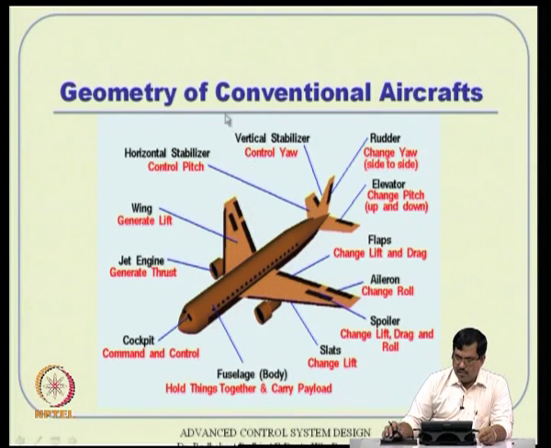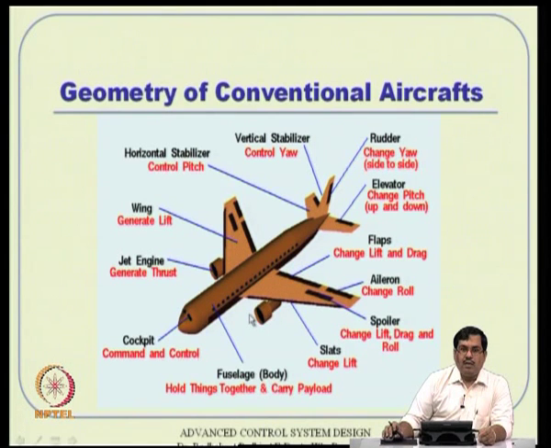Now, coming to the conventional aircraft geometry, if you see the aircraft geometry, there are various parts of the aircraft that have specific requirements. It is a complex system of course. It has first of all engines which are required for propulsion. It has a huge fuselage where people can sit, move around and things like that. The wings here largely are responsible for generating lift, and then there is a cockpit here where the pilot sits, and there is a whole lot of instrumentation out here.